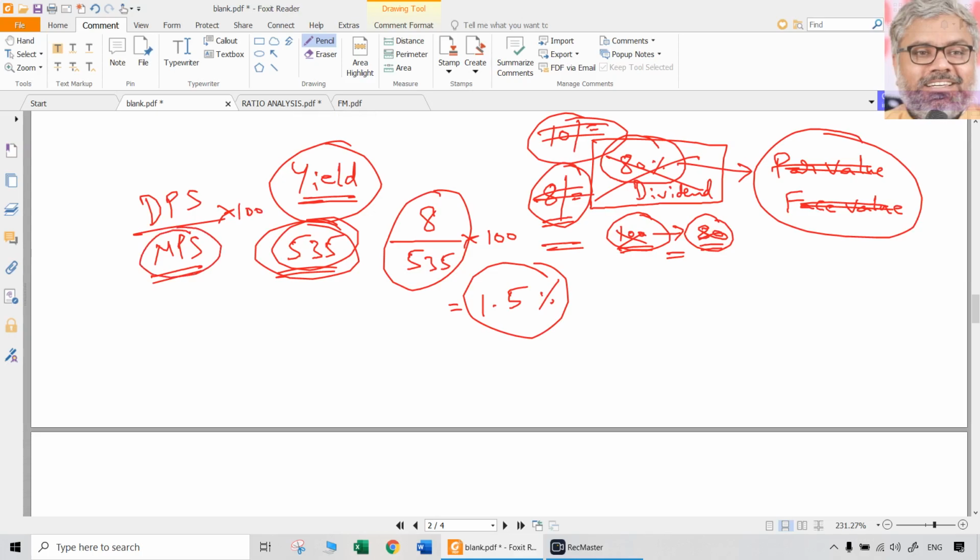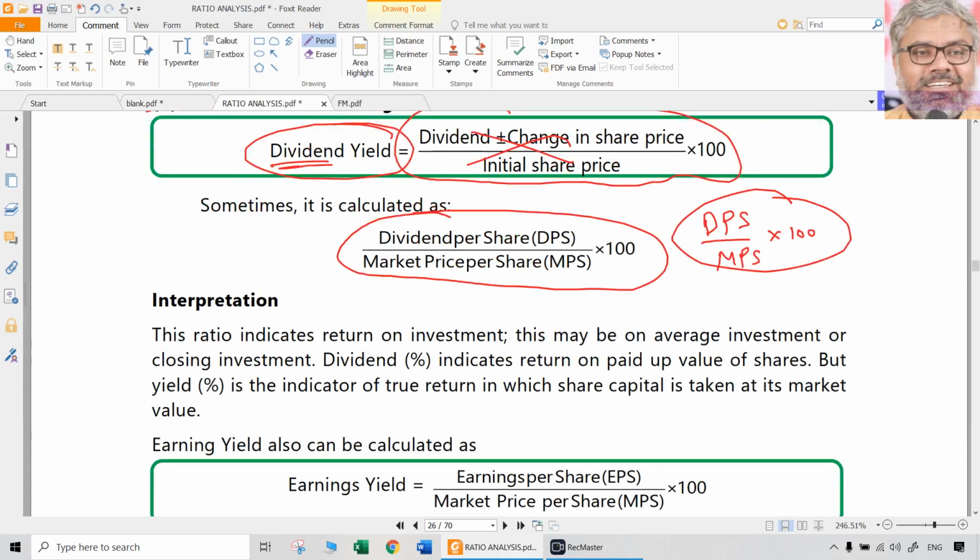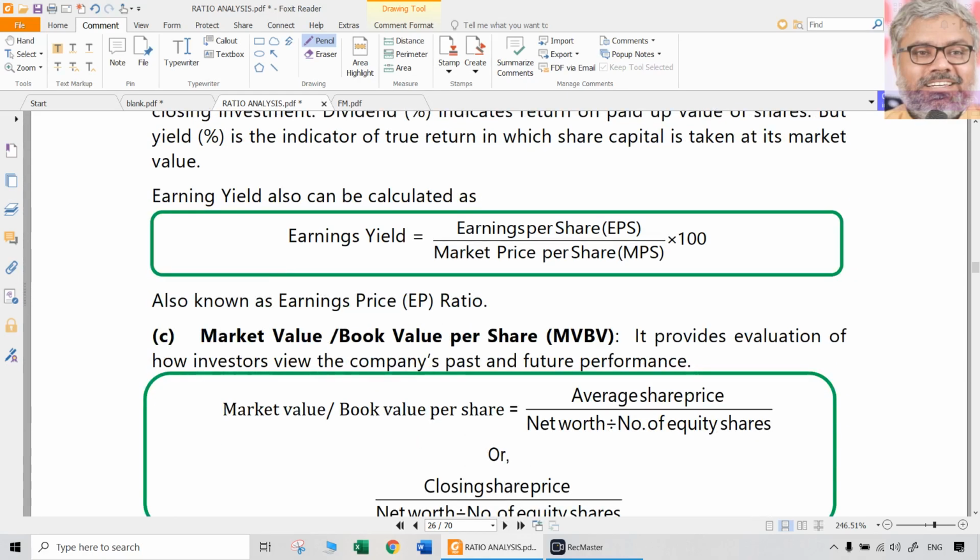Means if you invest in the company's share now, if you buy it now, at what price will you buy? Naturally at market price. That is investment in the denominator. For the investor we are talking about, not for the company. Then how much will be the return for the shareholder in the form of dividend per share? So that is the yield which the share gives to the shareholder in the form of dividend yield. That is one of the profitability ratios useful for shareholders and investors. That is the formula for it.